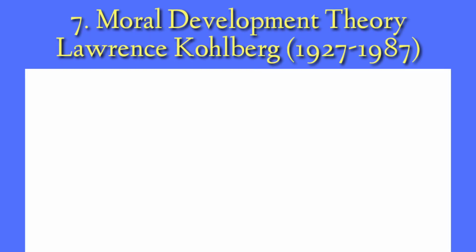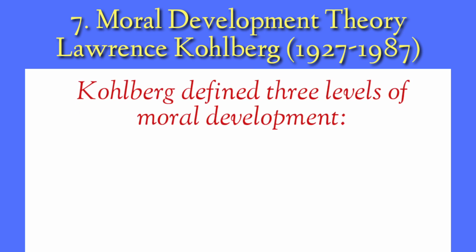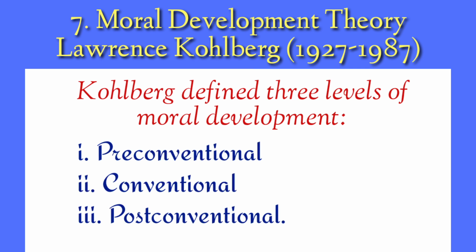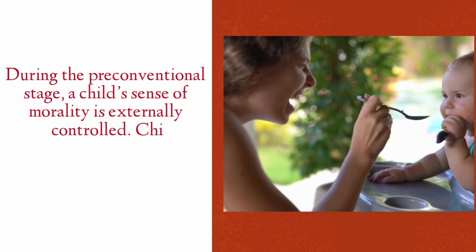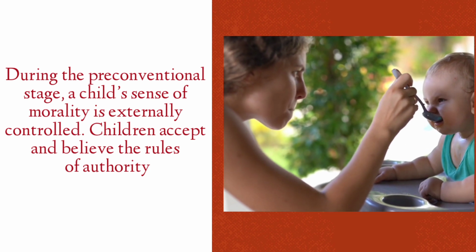The next theory is moral development theory by Lawrence Kohlberg. Kohlberg defined three levels of moral development: pre-conventional, conventional, and post-conventional. During the pre-conventional stage, a child's sense of morality is externally controlled. Children accept and believe the rules of authority.